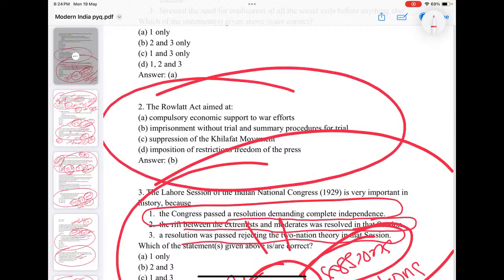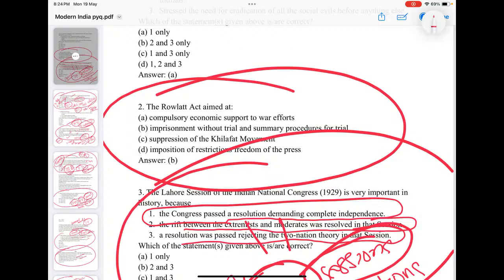There is a question: Rowlatt Act aimed at compulsory economic support to war efforts, imprisonment without trial and summary procedures for trial, suppression of Khilafat movement, imposition of restrictions on freedom of the press. Rowlatt Act, Sidney Rowlatt. So you see, most of these acts are connected with these people who submitted the reports. Okay, so just to have an idea why Sidney Rowlatt arrived here, what time he arrived here.